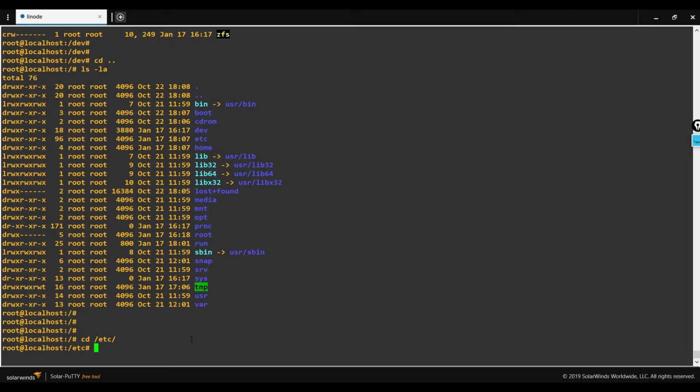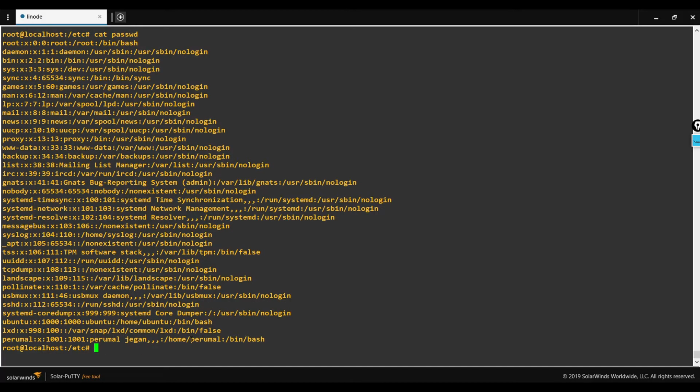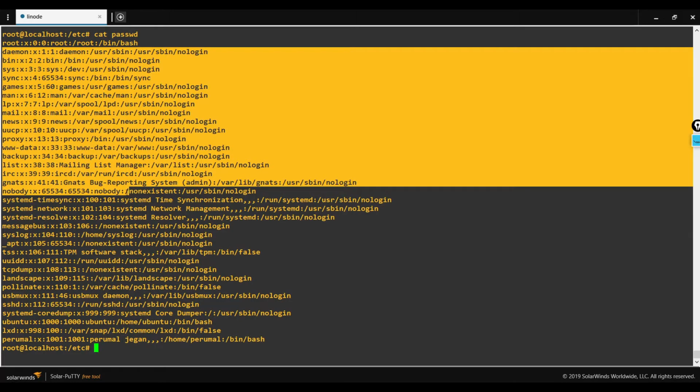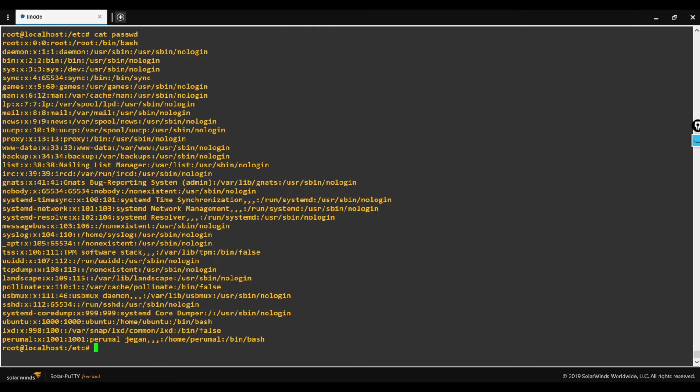Basically, my user ID related information will be stored in a file called passwd. I am opening that particular file. Here I will be able to see the list of users. I can see my root user and also the other users. Finally, I can see the user ID which was created manually.